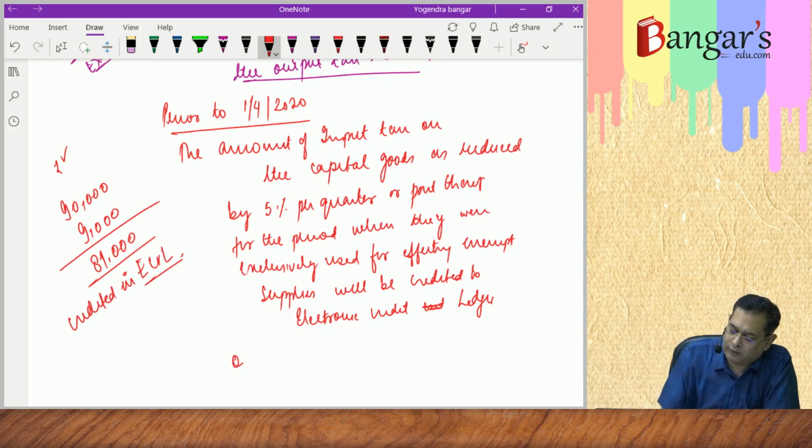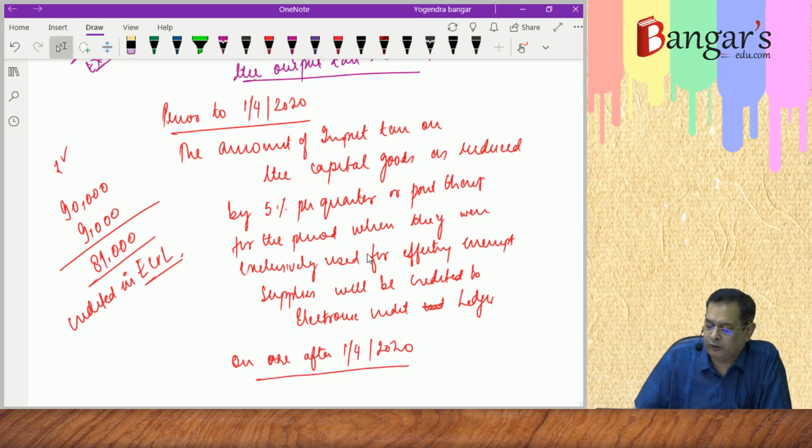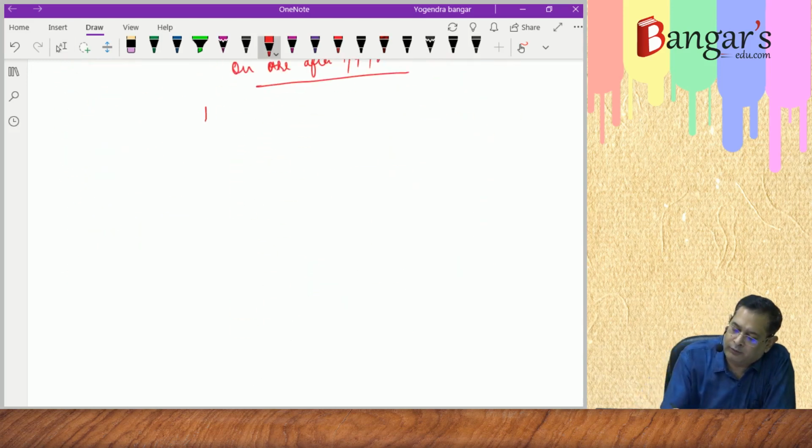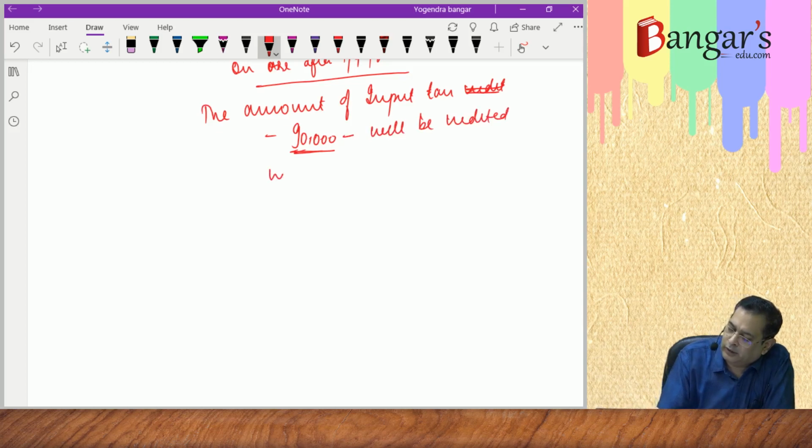After 1/4/2020, on or after 1/4/2020, what you have to see? The amount of input tax credit claimed, that is ₹90,000, will be credited in electronic credit ledger.